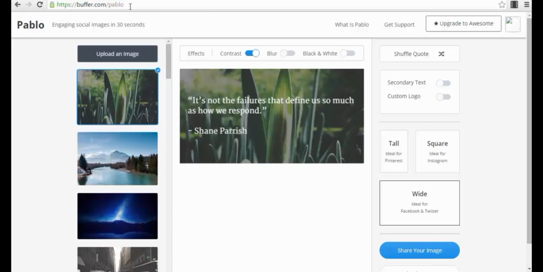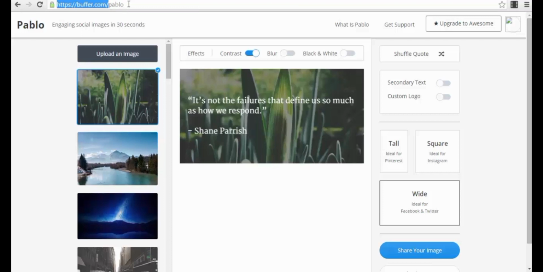So the app is actually very simple. You just have to create an account on buffer.com. I don't even think you need to create an account for this app, but I recommend you to create a free account on buffer.com. You can log in with your Facebook account already. Why? Because it's a very powerful tool also for automatic scheduling your posts and different tasks that you can automate for your social media accounts.